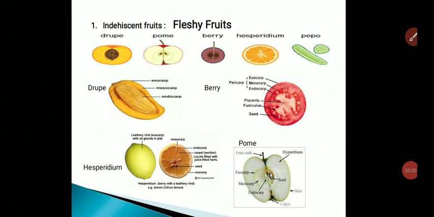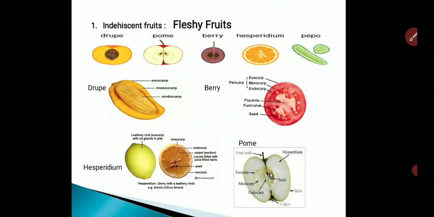In fleshy fruits, the pericarp is fleshy and may be differentiated into epicarp, mesocarp and endocarp. The epicarp is leathery while mesocarp and endocarp together are fleshy or pulpy. Such fruits after maturity cannot be preserved for long period, and these fruits are further classified into following types. The fleshy fruits are of different kinds, which includes drupes, berries, hesperidium, pepo and pome. So let's see one by one.